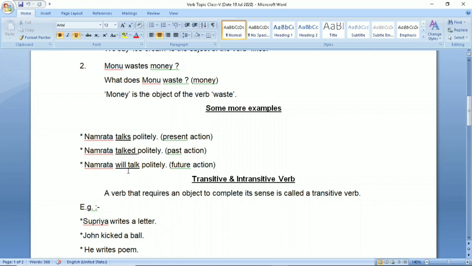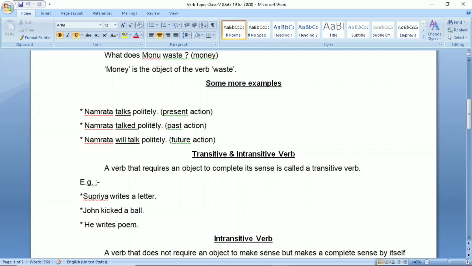Since this is the future form, will talk, so it is a future action. So here you should understand that the changing of the verb changes the tense of the sentence. As the verb changes, so the tense changes.